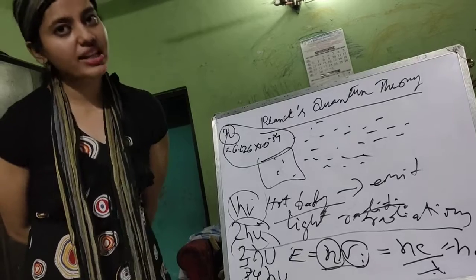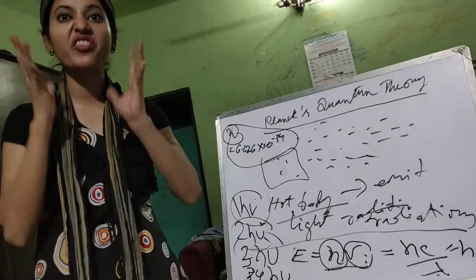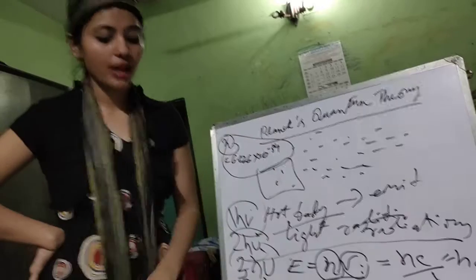Quantized means a fixed integral multiple of h mu here. Quantized means a fixed whole number, like 1, 2, 3, 4. It has got nothing to do with fractions or decimals. All right, pause it.